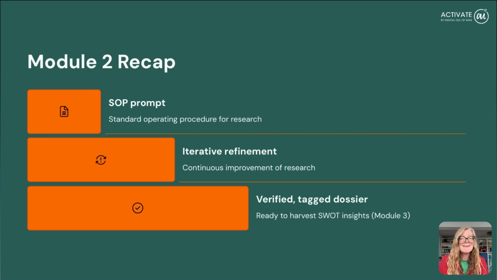With a deep, cited research report locked in, Module 3 will show you how to distill it into a tight SWOT inside that same chat.